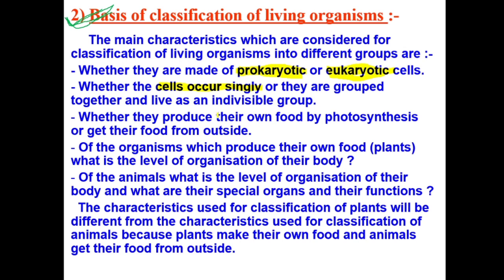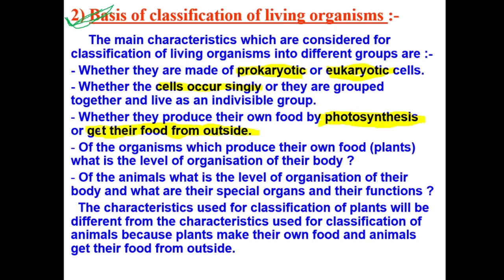Also we need to look at whether they produce their own food by photosynthesis or not. Do they produce their own food by photosynthesis, or do they get their food from outside? So whether they are autotroph or heterotroph, we also need to look at it.